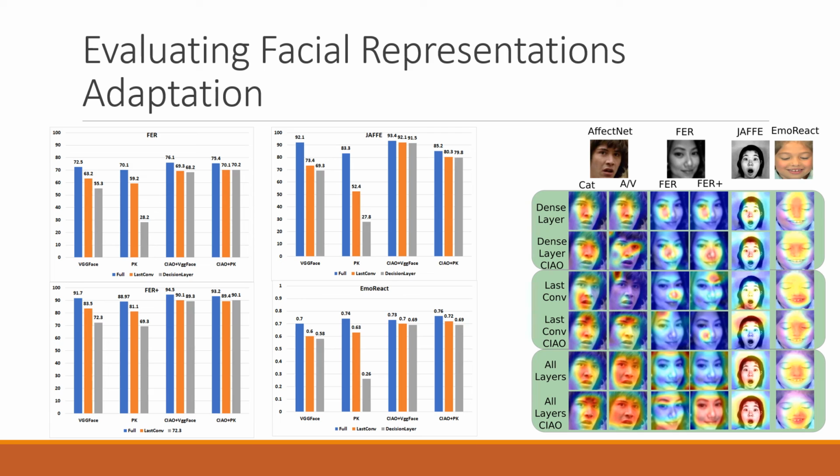If we look at the facial representation alone after the application of CIAO, we understand that it learns to focus this representation, this deformation, on the important characteristics of each of these datasets. So a plugin trained for the FER dataset will learn very specific characteristics that only exist in the FER dataset, which are not transferable to the JAF dataset, and vice versa. In this case, training CIAO also happens in a much faster and computationally cheaper manner than retraining the entire network. So besides gaining performance, you will also gain efficiency in training this plugin.